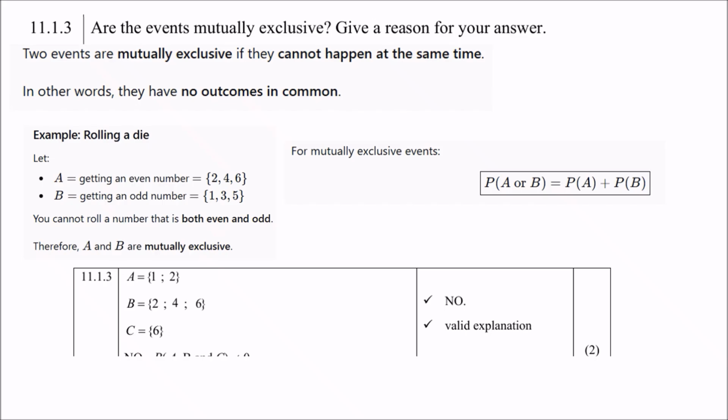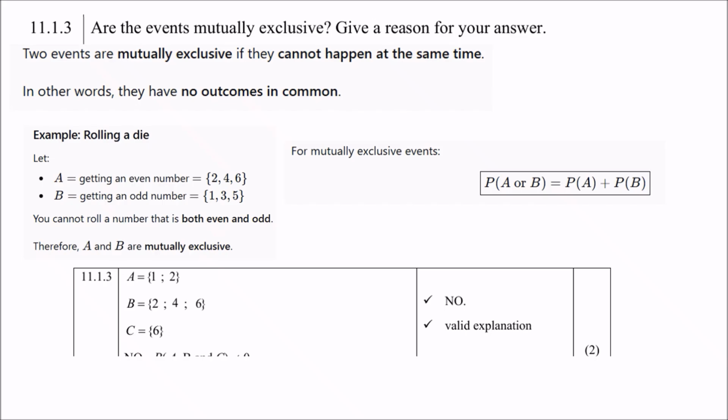For example, rolling a die. Let's say event A is getting an even number, so it will be 2, 4, 6. Let's say event B is getting an odd number, 1, 3, 5. Now you can see they have nothing in common, so therefore they are mutually exclusive. Or you remember the formula, the probability of A or B is the probability of A plus the probability of B.